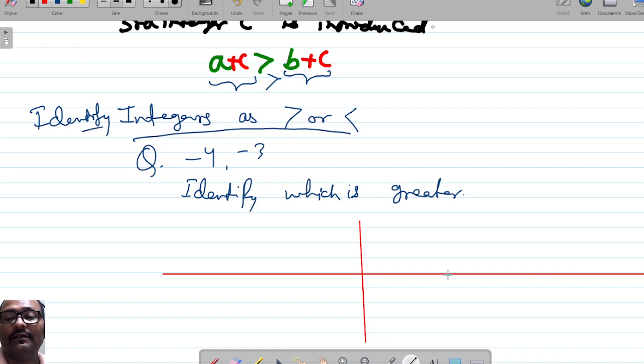Plus x, minus x, right? So this is the origin, plot 1, 2, 3, 4, -4, -3, -2, -1, 1, 2, 3, 4.